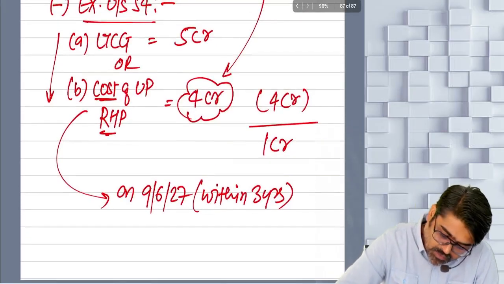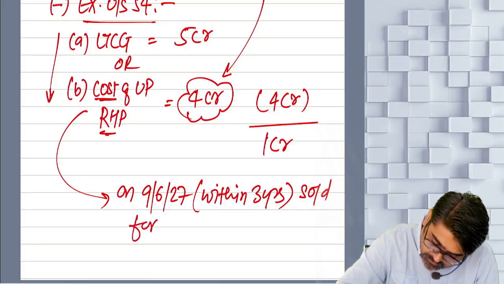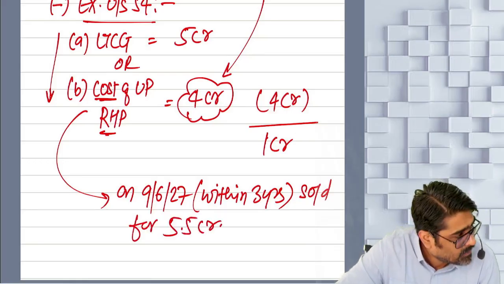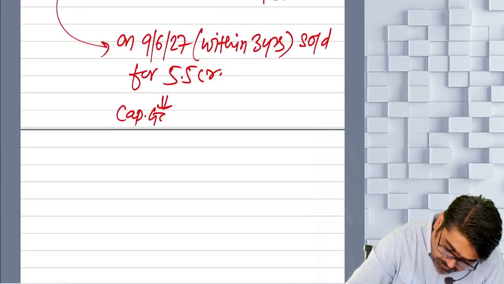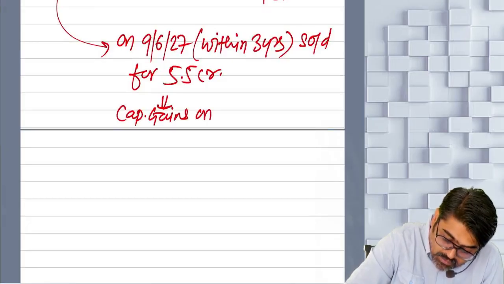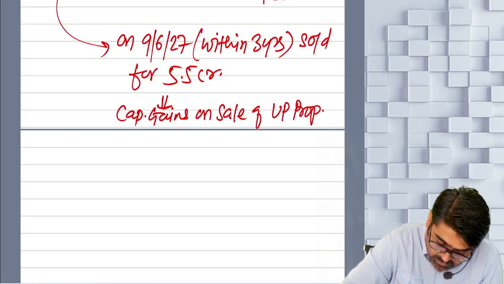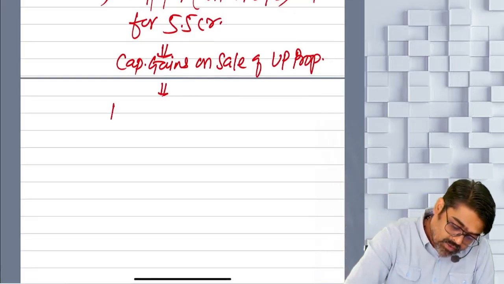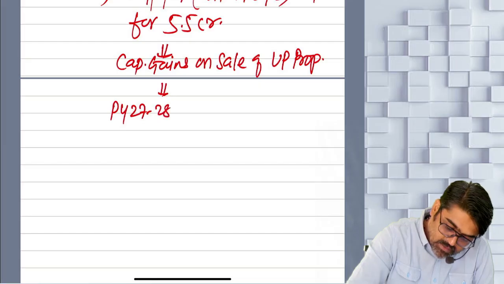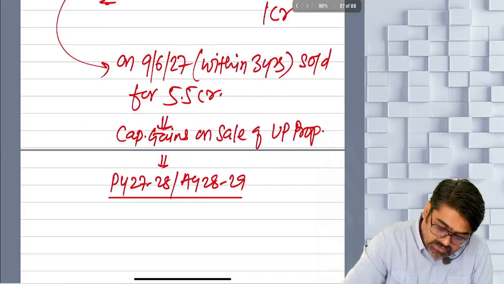Now, sold for how much? Sold for 5.5 crores. So now tell me, will you calculate capital gains? Capital gains on sale of which property? UP property. Okay. So this capital gain which you are calculating on the sale of UP property, you will calculate that in previous year 27, 28, assessment year 28, 29. Why? Because you are selling it in 27, 28, no?